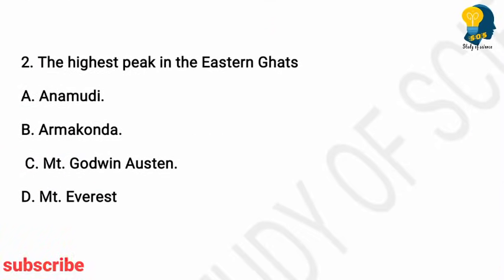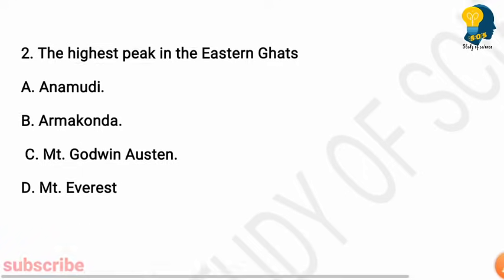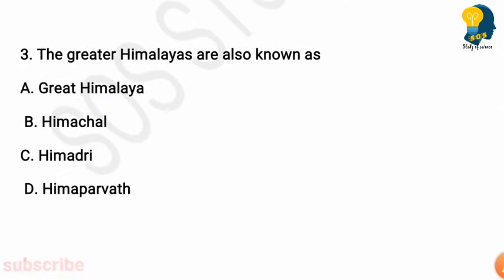The highest peak in the Eastern Ghats is called. Look at the options. Options are Anamudi, Armakonda, Mount Godwin Austen, Mount Everest. So here the right answer is option B, Armakonda. Armakonda is the highest peak in the Eastern Ghats. Now let us go for the third question.